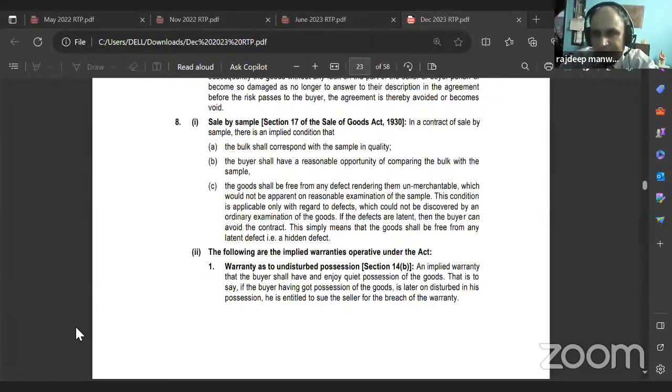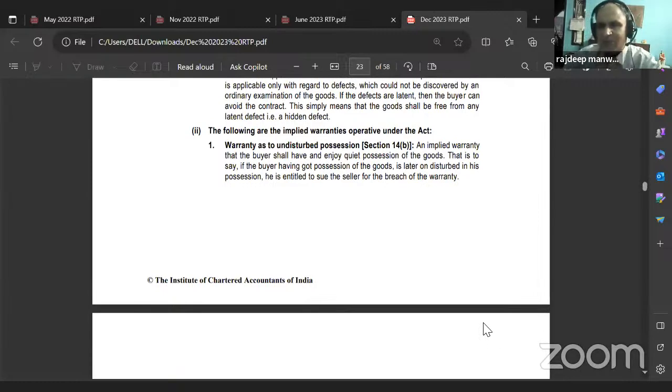If the defects are latent, then the buyer can avoid the contract. This simply means that the goods shall be free from any latent defect, that is, a hidden defect. Remember we did that case of the French army buying shoes, and the shoes were made with paper soles rather than rubber soles, so they could avoid the contract. So these three conditions: the bulk should correspond with the sample, there should be reasonable time to examine the goods, and finally, there should not be any latent, meaning hidden, defect.